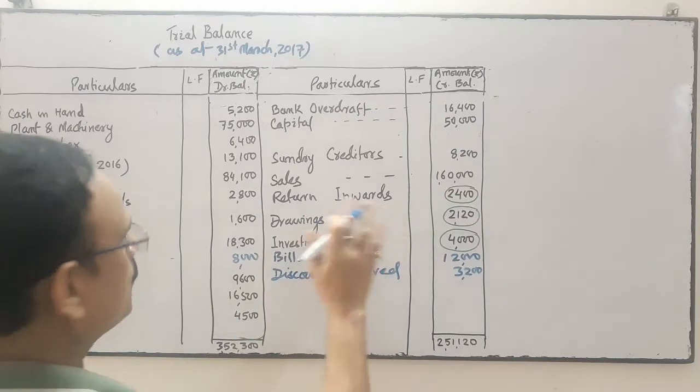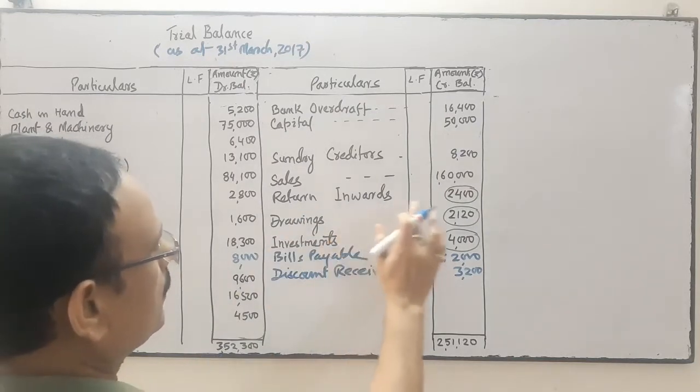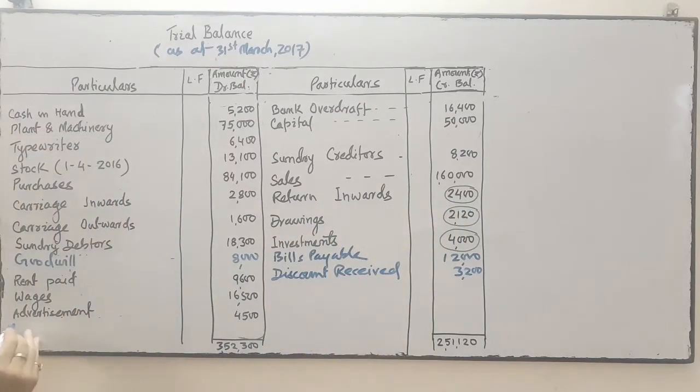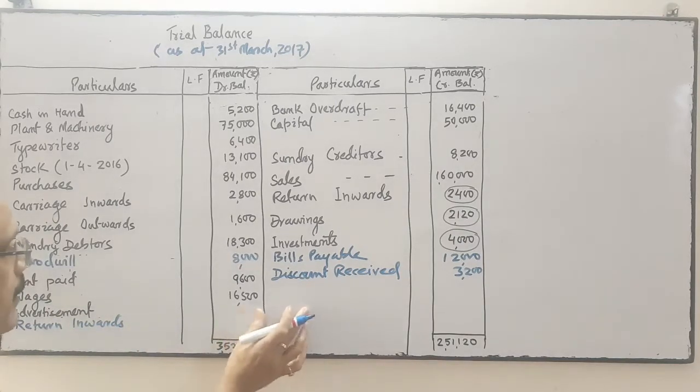Next is return inward. Return inward means sales return.